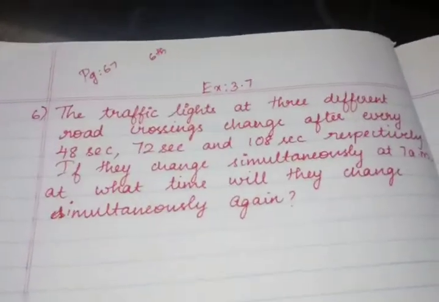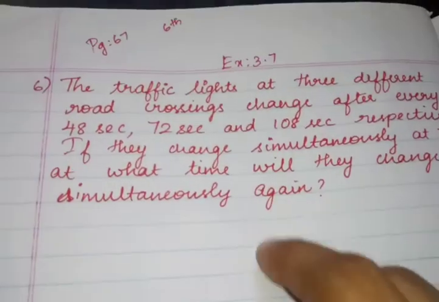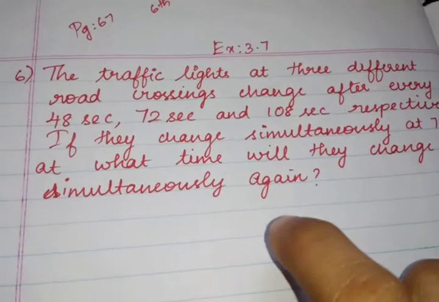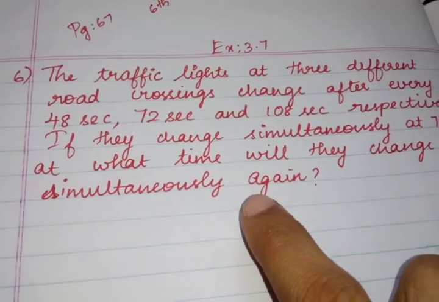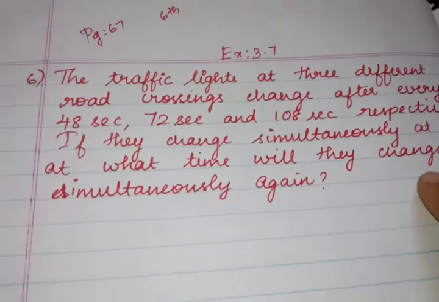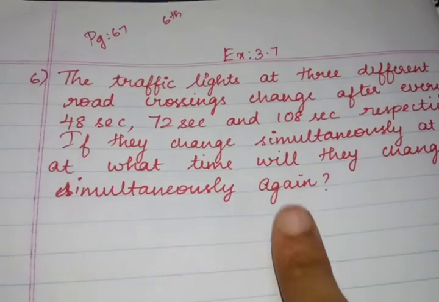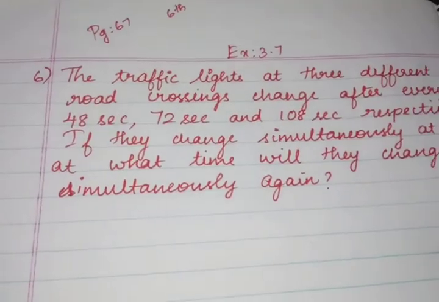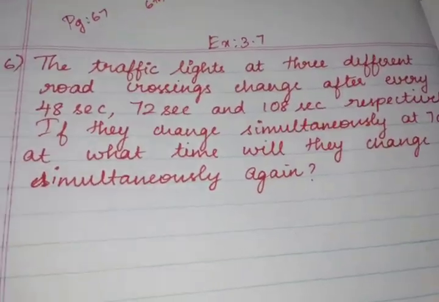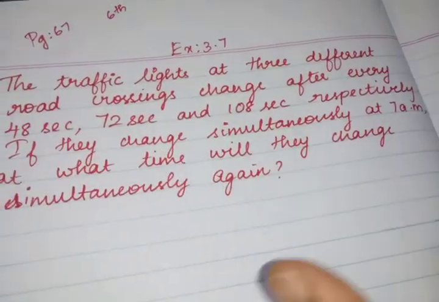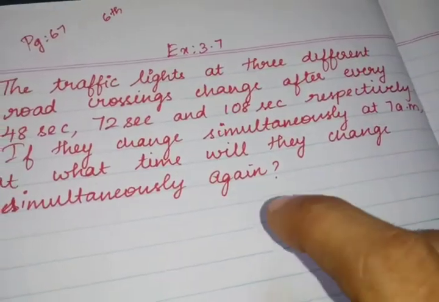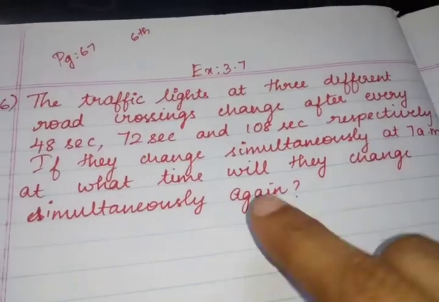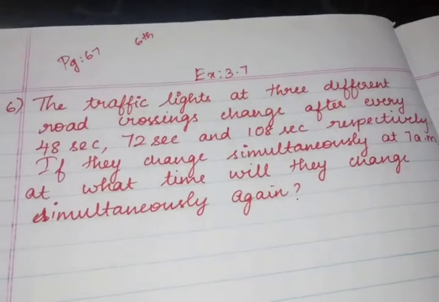What is actually the meaning is, there are 3 different road signals, and the signals change at 48 seconds, 72 seconds and 108 seconds. First signal will change at 48 seconds, second signal will change at 72 seconds and third signal will change at 108 seconds. If they change simultaneously at 7 a.m., all the 3 signals change simultaneously at 7 a.m. After 7 a.m., at what timing will they change again?